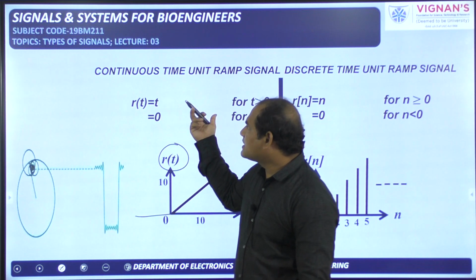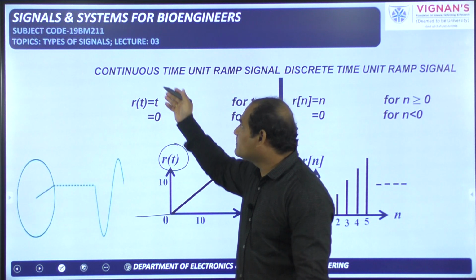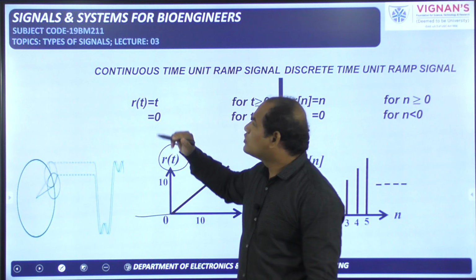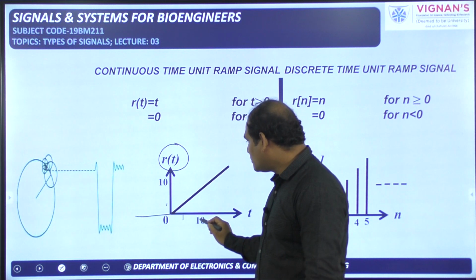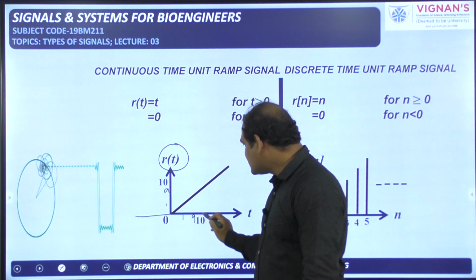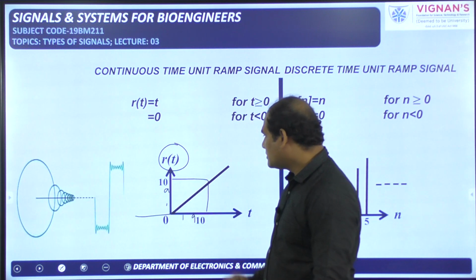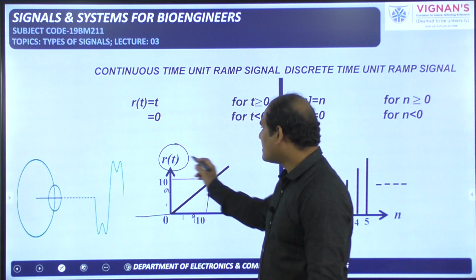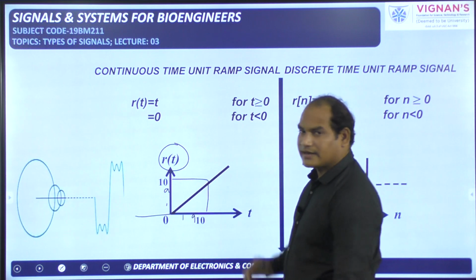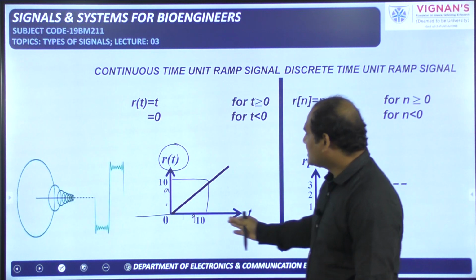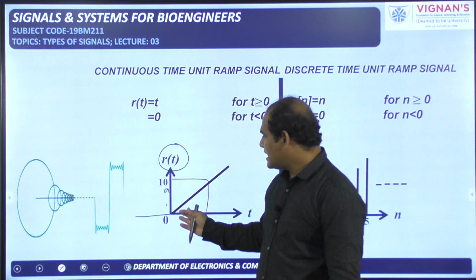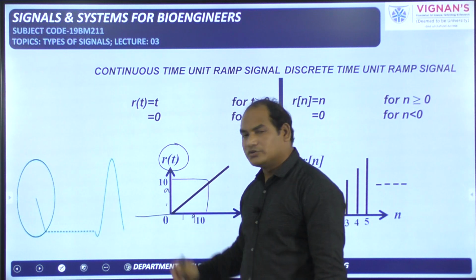So t equal to 1, amplitude is 1. t equal to 9, amplitude is 9. t equal to 10, amplitude is 10. t equal to 100, amplitude is 100. So it is a linear line, like y equal to x. For the left side, the amplitude is 0, that's why this line does not enter this side.